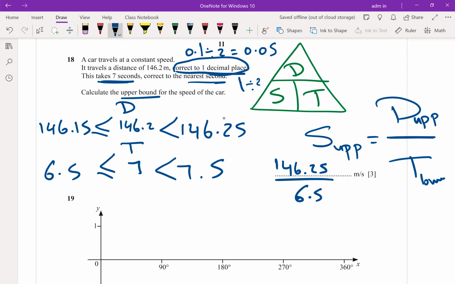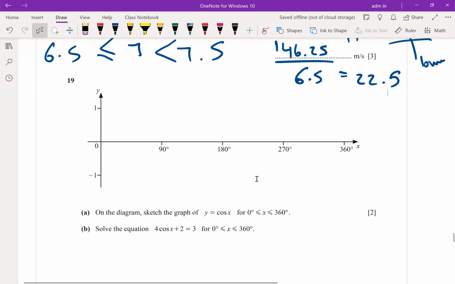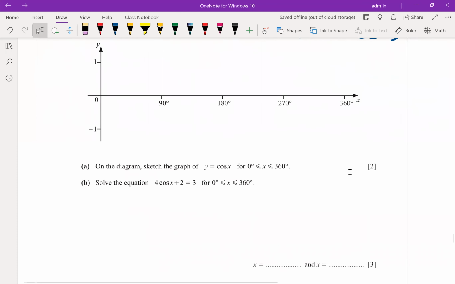Give me your answer not rounded. Don't try to round in this question. This question depends on accuracy. Don't try to round. So that's the final answer: 22.5. Thanks.